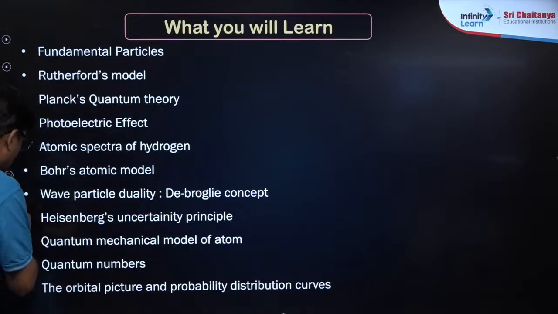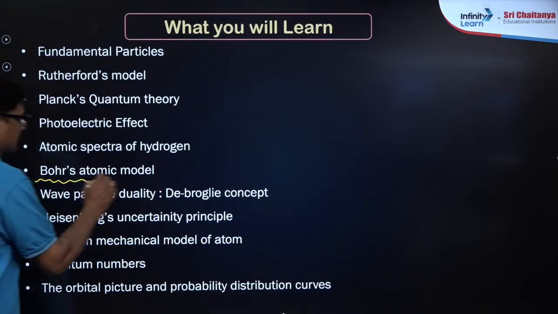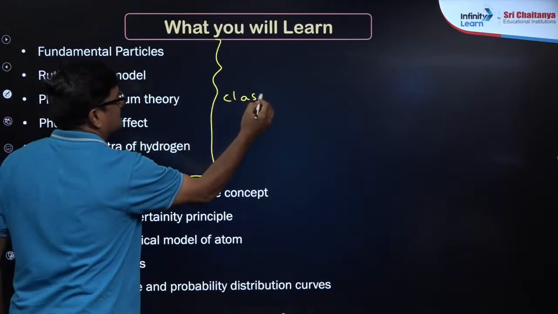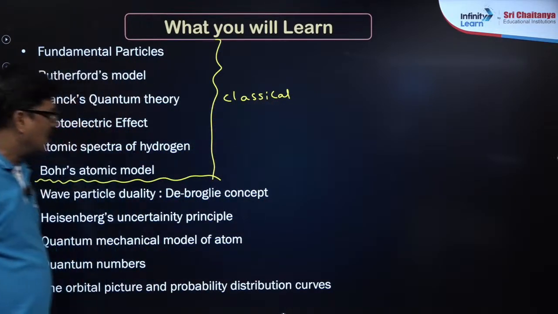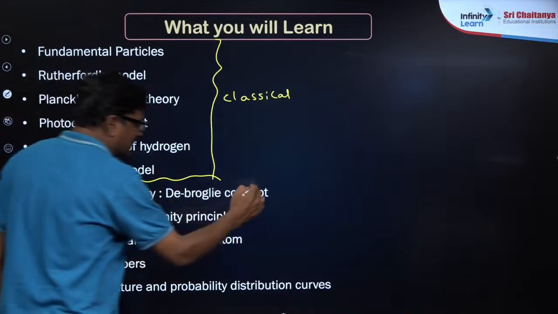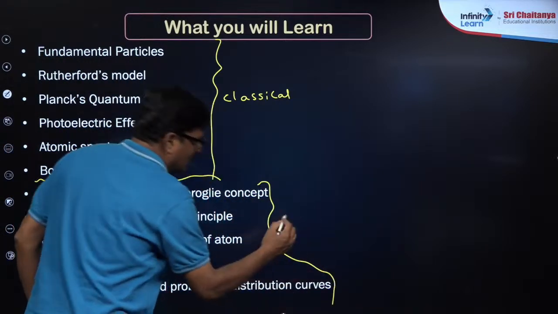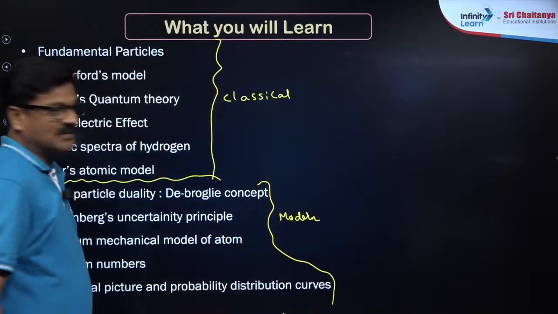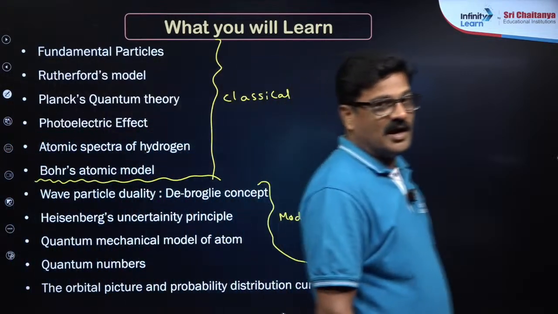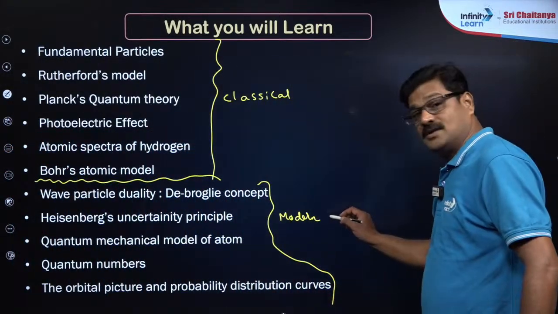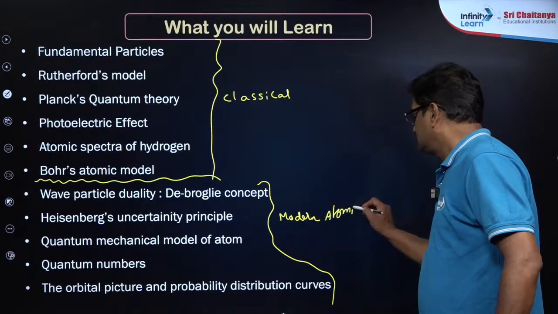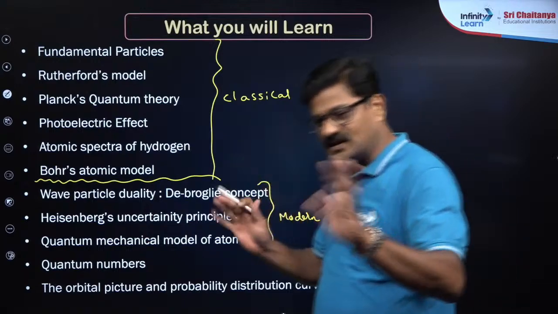Before Heisenberg uncertainty principle, up to here we can say these theories are called as classical, and right from Heisenberg uncertainty principle including these are modern. So classical atomic models and modern physics, and it is modern atomic model. This is about history kind of things.